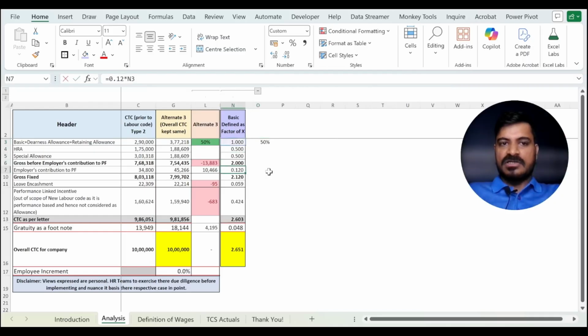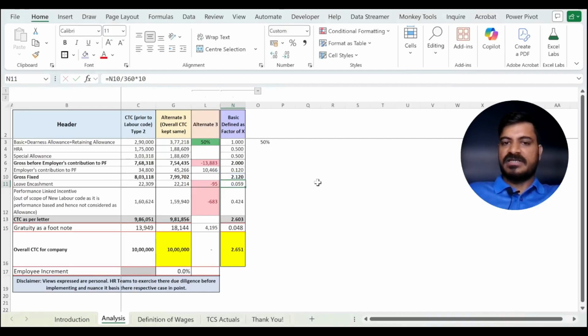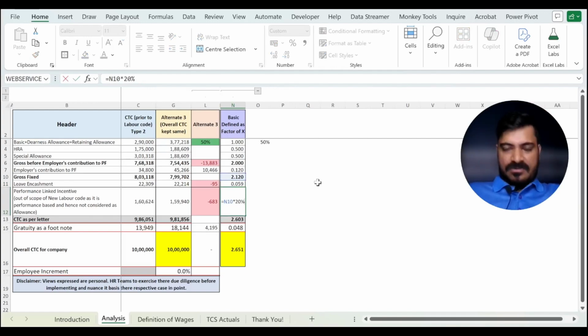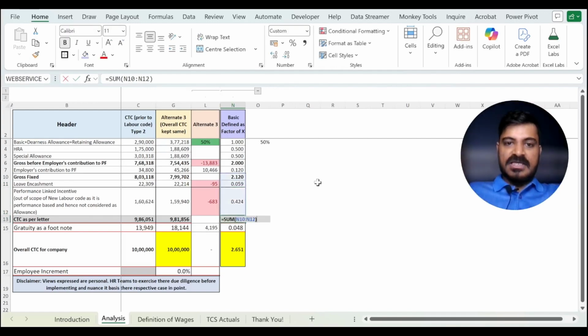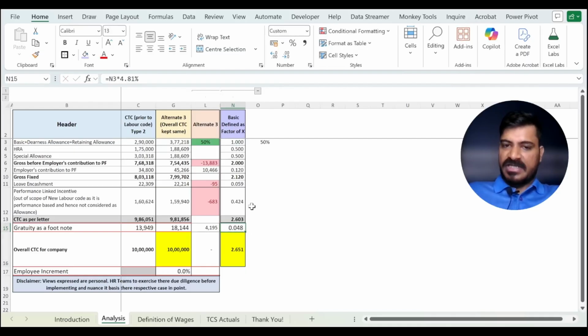Now move to employer's contribution, it is 12% of basic. So you have gross after employer contribution to PF. Now you move to leave encashment, which is again a function of 10 days on annual 360 days. So assuming the year has 360 days, you have 10 days of leave. That also gets quantified as a function of basic amount. Similarly, the 20% PLI, or the performance linked incentive, is also linked over here. So you get your total CTC as 2.603 rupees, and the gratuity will again become 4.81% or 0.048, giving you a total CTC of 2.651.